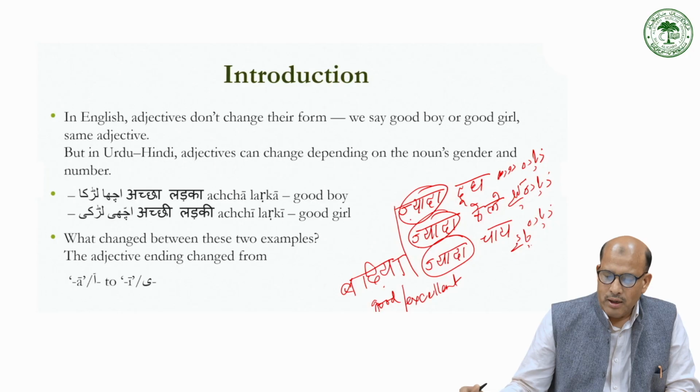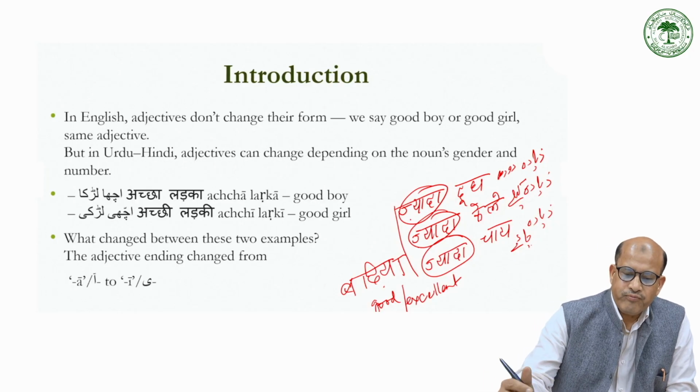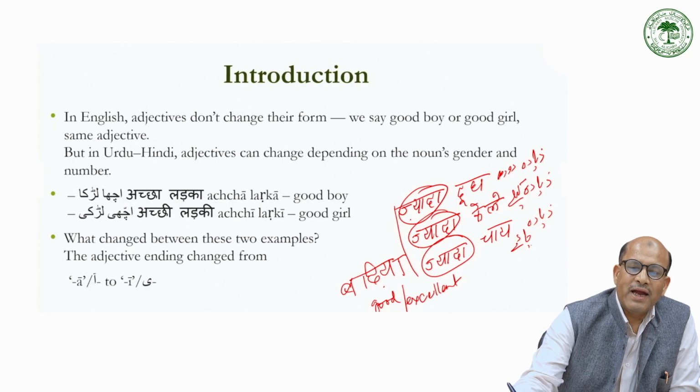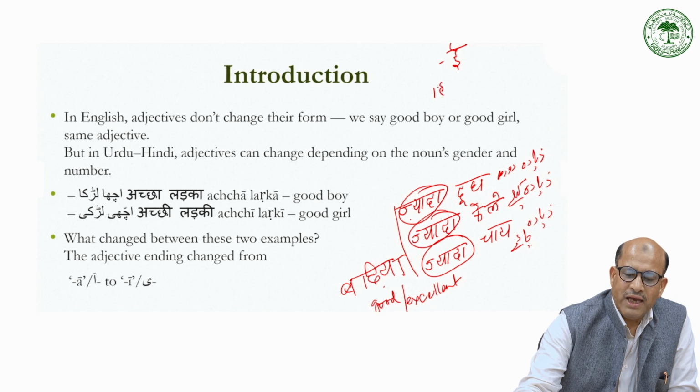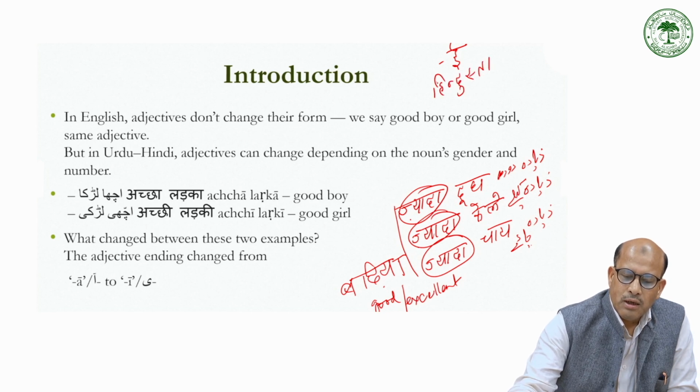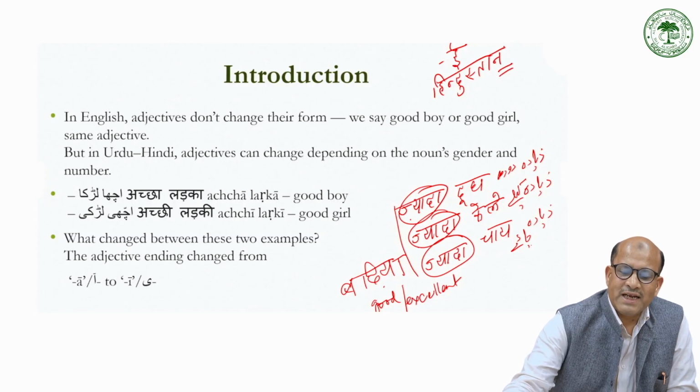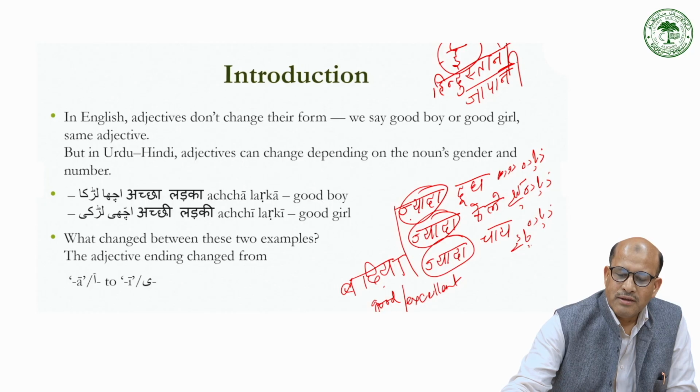There is also another way we make adjectives, by adding e to place names. For example, Hindustan, so we make the adjective by adding e: Hindustani. Japan, Japani.